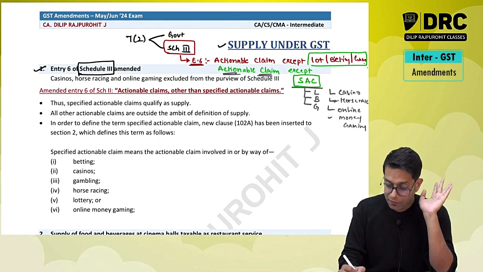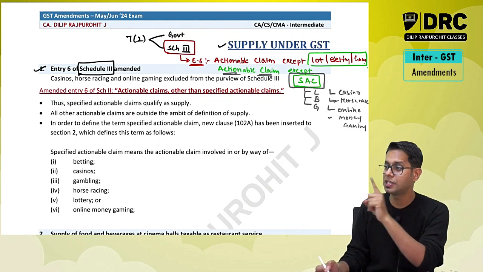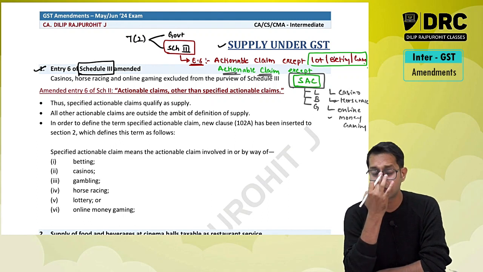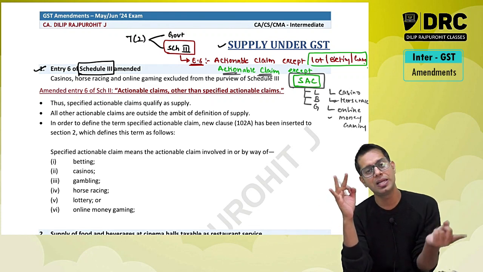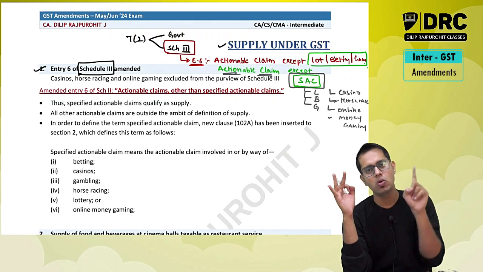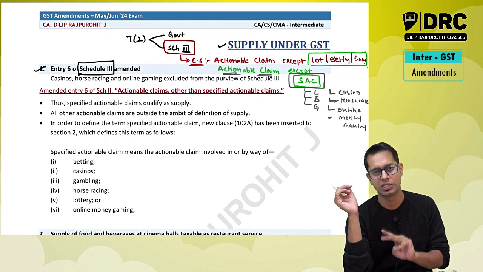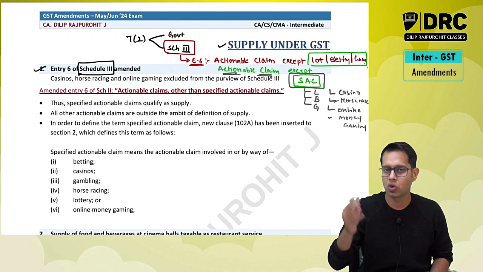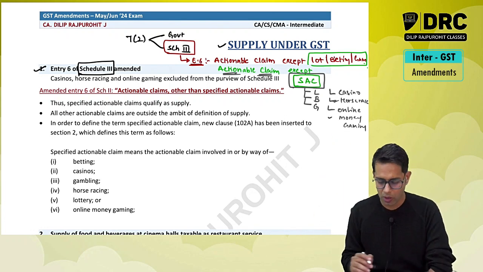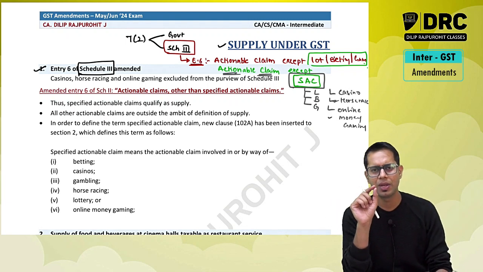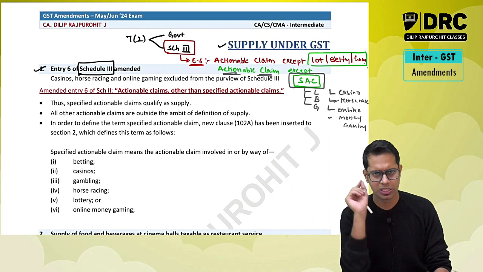However, if the actionable claim in which you are dealing is a specified actionable claim, then GST will be applicable. Sir, what are the specified actionable claims? Sir, specified actionable claims means lottery, betting, gambling. These are there, plus 3 more additions: casino, then online money gaming and horse races. Please note. Now, if a question is asked with respect to this point, one of the questions which they normally ask in the examination: actionable claims are not subject to GST. Explain the validity of this statement.